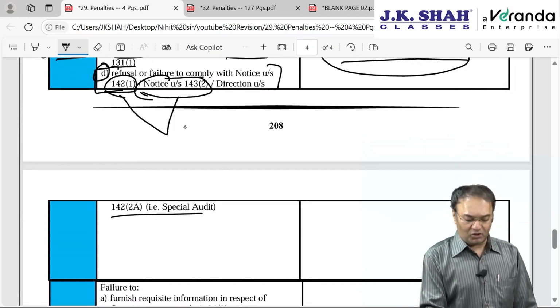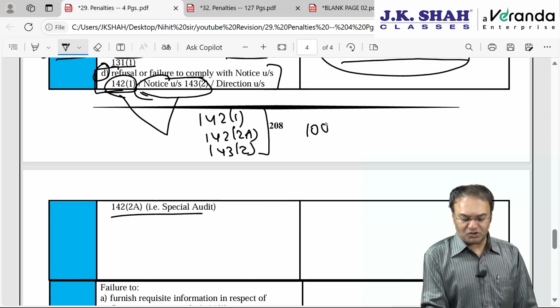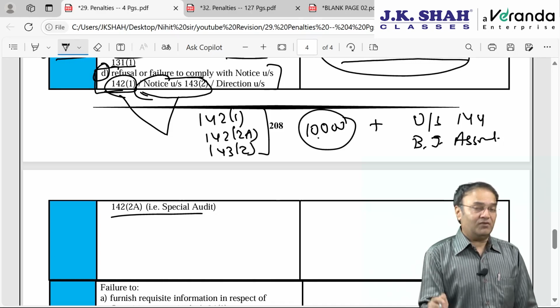However, if 142(1), 142(2)A special audit and 143(2) are not complied with, then apart from the 10,000 rupee penalty for each default, in addition there can be best judgment assessment under section 144, which is also called ex parte assessment.